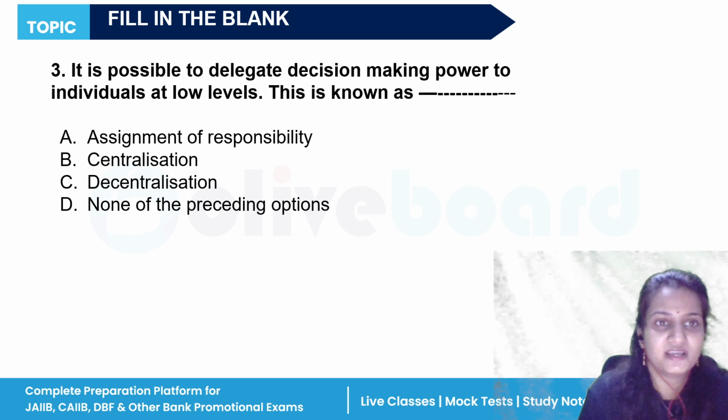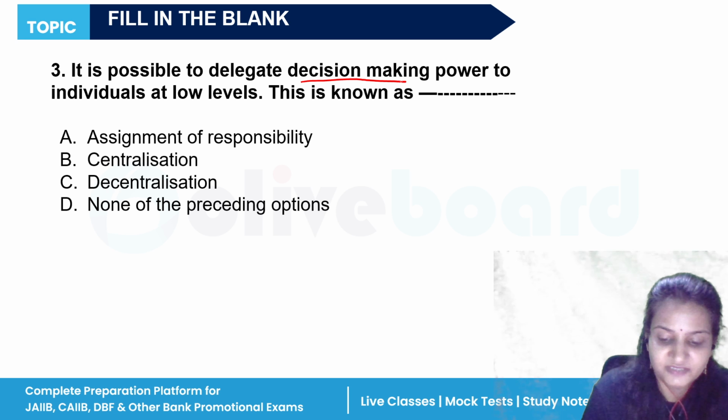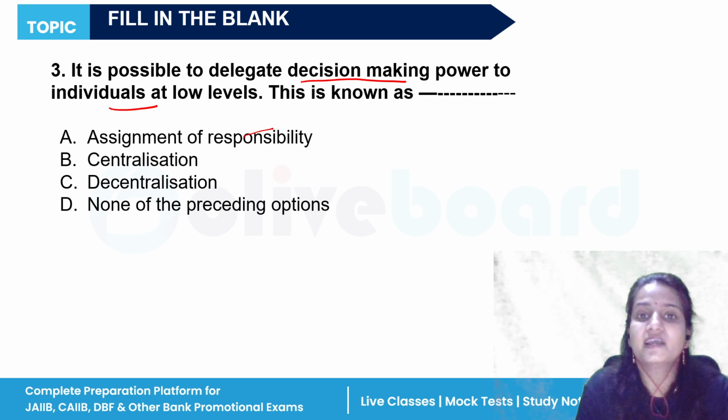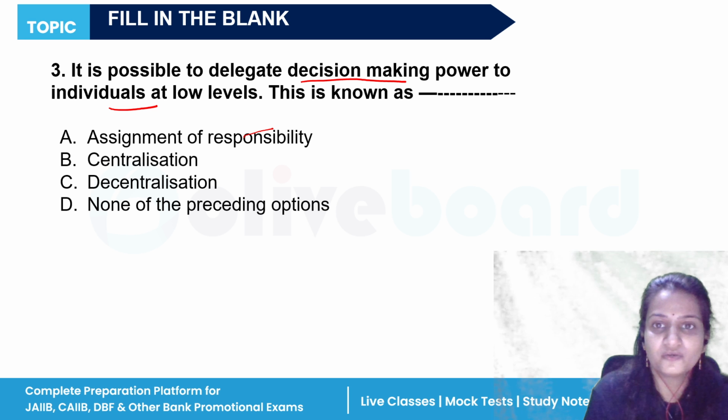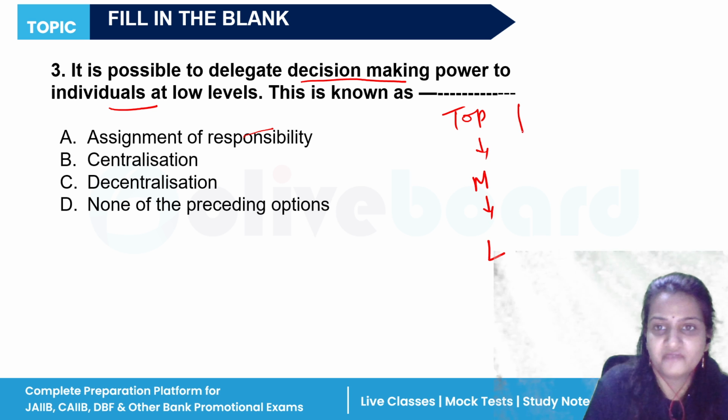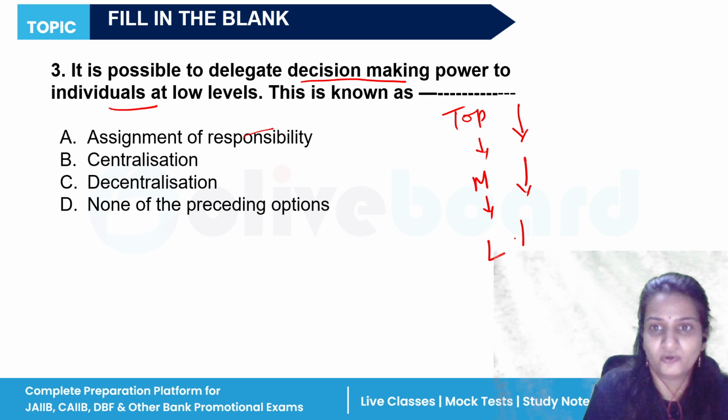Third question says it is possible to delegate decision making power to individuals at low level. Okay, see, we are delegating the decision making power to whom? To low level. Suppose here is top level, then comes middle, and then comes lower. We are delegating the power to lower level managers.